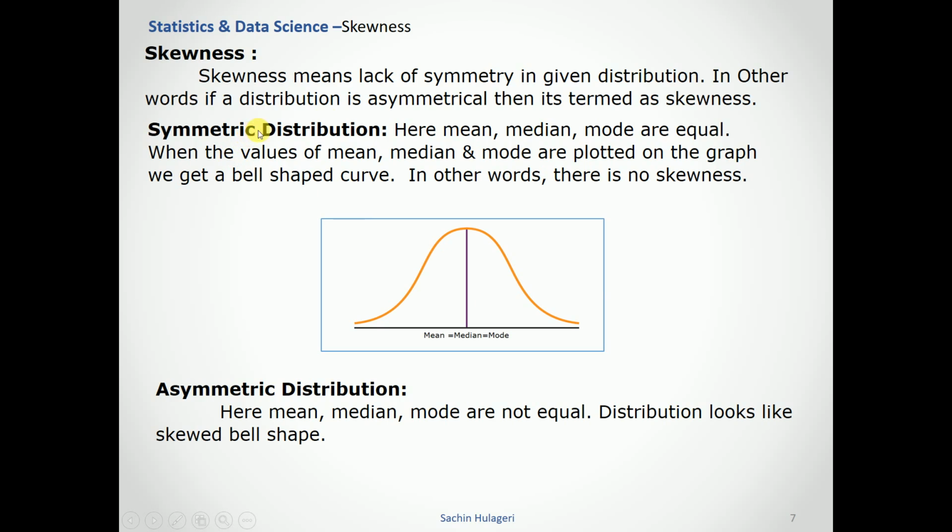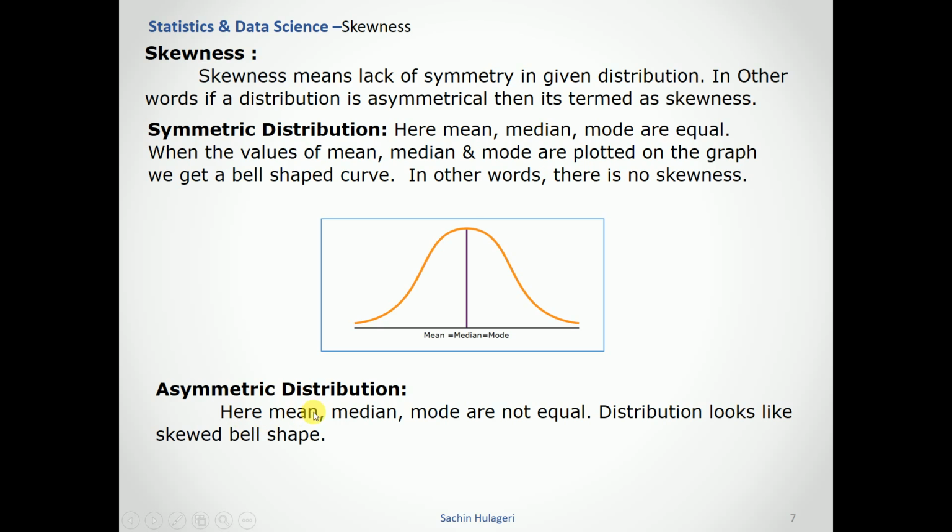Let's see what a symmetric distribution is. In a symmetric distribution, the mean, median and mode are equal. They all lie on the same point. When the values of the mean, median and mode are plotted on a graph, we get a bell-shaped curve. In other words, there is no skewness, which means it is a symmetric curve. A typical symmetric curve looks like this, where mean, median and mode lie at exactly this point.